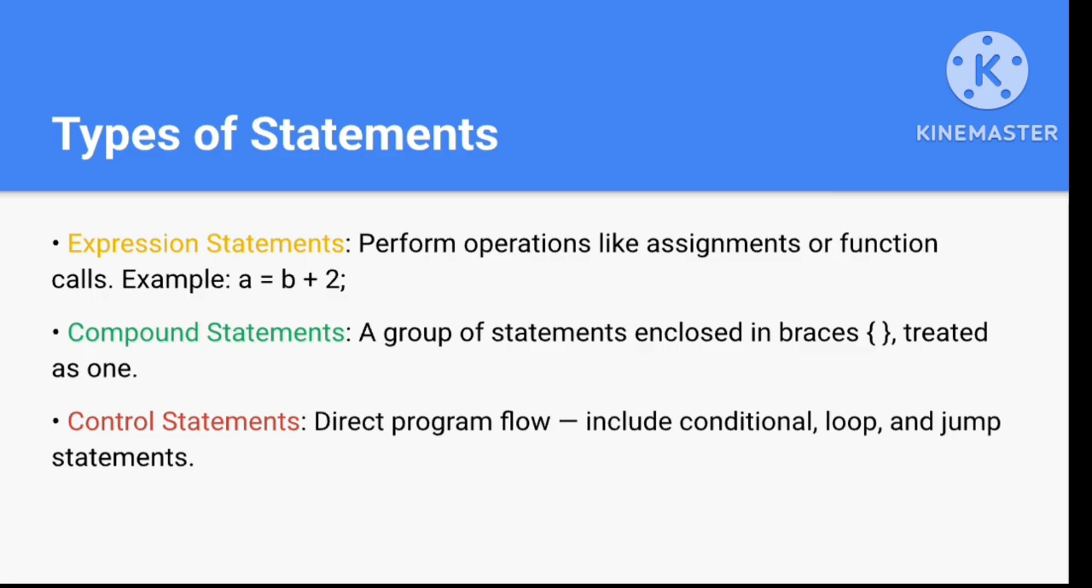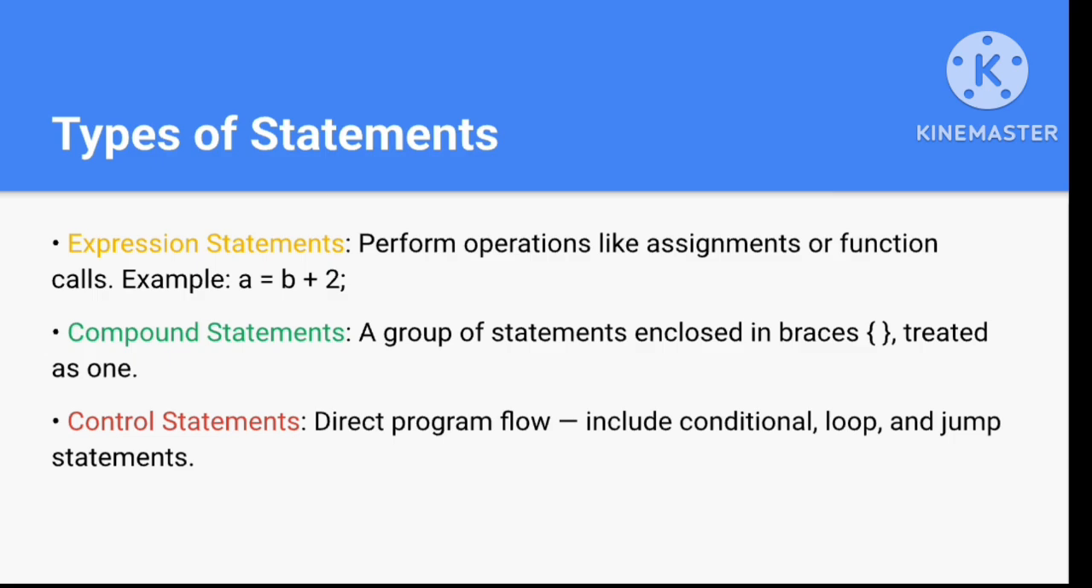So what are the types of statements? There are three types of statements. Expression statements, which perform operations like assignment or function calls. For example, here it is given a = b + 2. So it means a assignment operator, b plus operator 2, it means the sum of the value of b and 2 will be stored in the variable a.